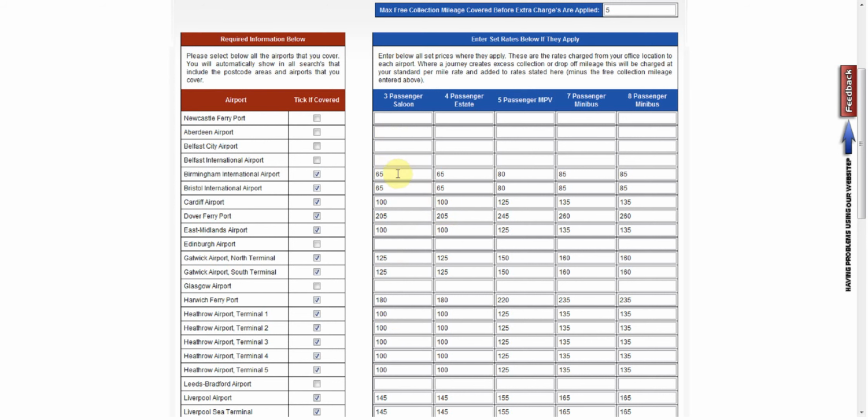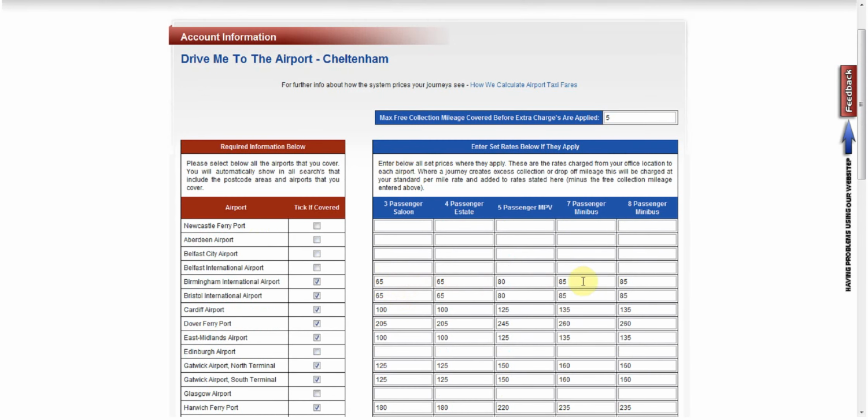If you do not have any set prices listed, if they're zero or blank in this section here, then what will happen is we'll return to the vehicle section where you put the per mile rate. As I've said, the customer journey, your company to the customer to the airport, that mileage will be multiplied by your mileage rate, and that is it. If you don't enter set prices, it's purely done on a per mile basis, and all of these blue box areas don't matter.